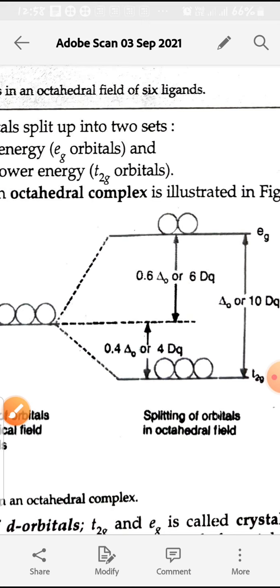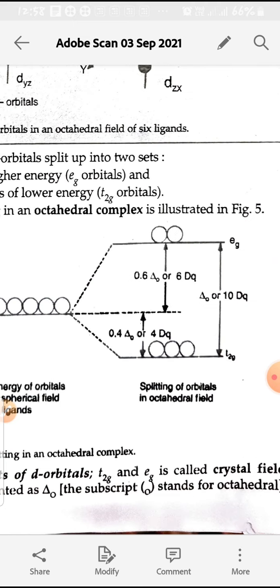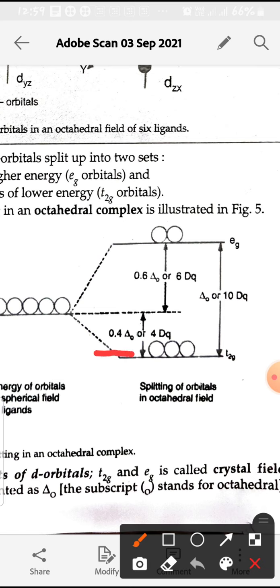The EG orbitals will be dx square minus y square and dz square. So this is the octahedral splitting. So the d orbitals split into 2 sets, one is the T2g set and the other is the EG set. There will be a decrease in energy of the 3 orbitals of the T2g set by 0.4 delta O, or we can say 4 dq. There are 2 parameters, that is delta O, the crystal field splitting in octahedral, or the dq parameter.